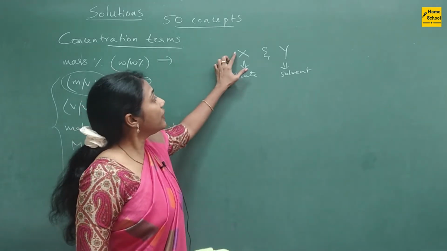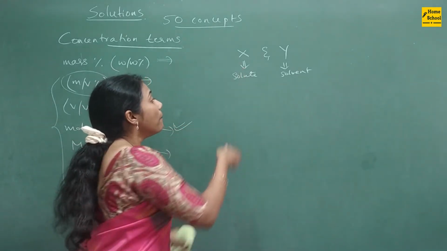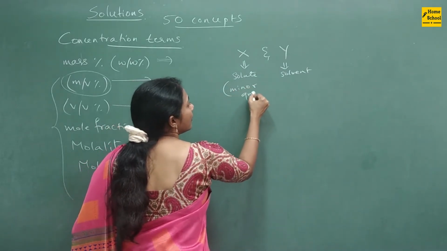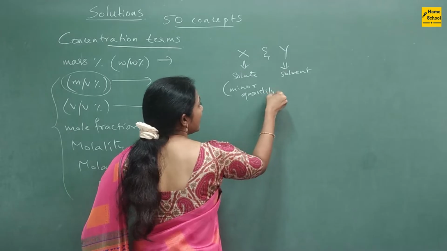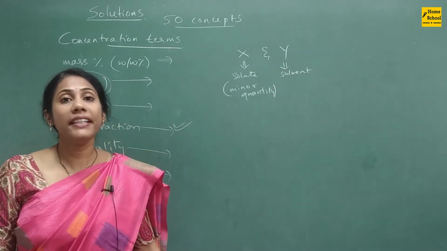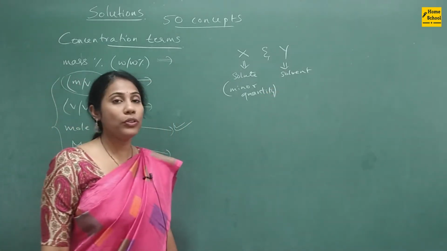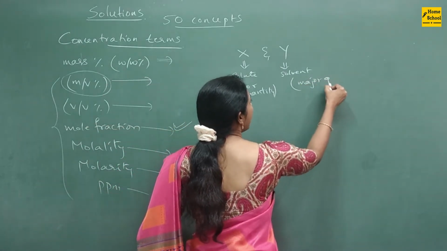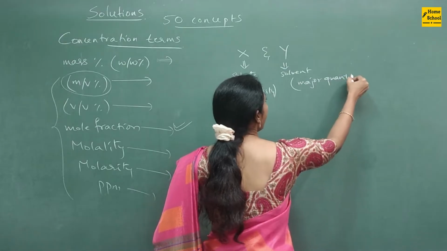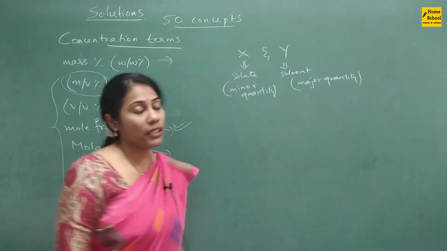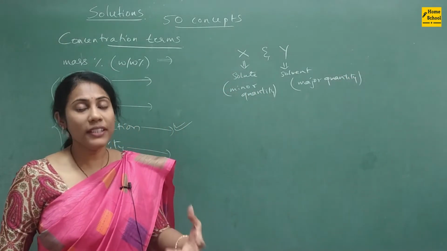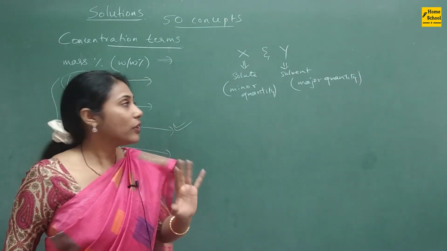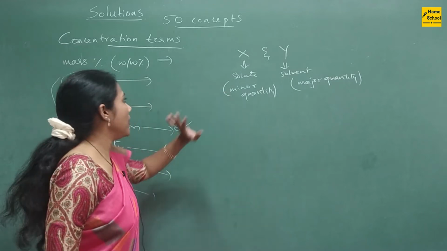So which component do you call it as a solute? The component which is present in minor quantity. Okay, if it is present in a very little quantity, then that component is solute. The component which is present as a major quantity, a large amount of component in a solution, then that component you are calling it as a solvent. Okay, so this is the very fundamental aspect.